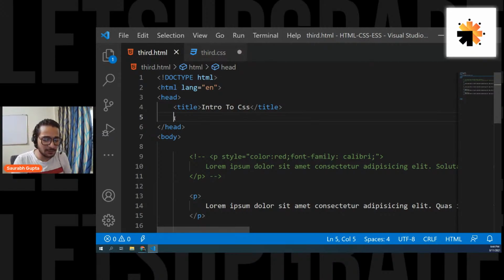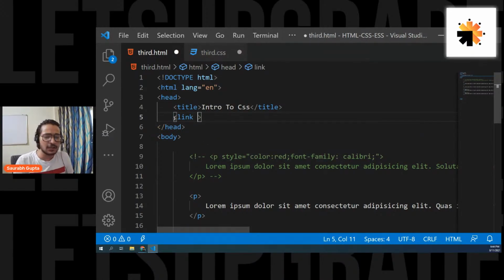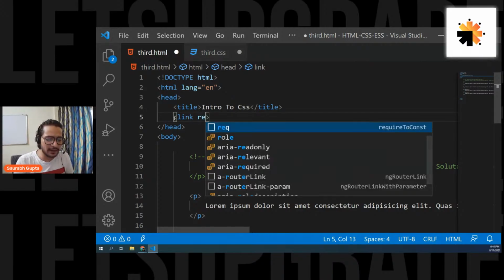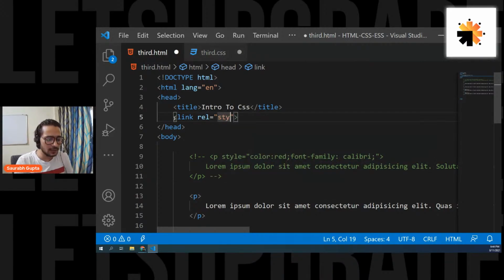To do that, you simply use something called a link tag. In this, you write two important attributes. One is rel, for relation, and you simply put stylesheet. It mentions what kind of relation you have with the page that you're linking. The page I'm linking here is my style sheet, so the relation with that page is stylesheet.